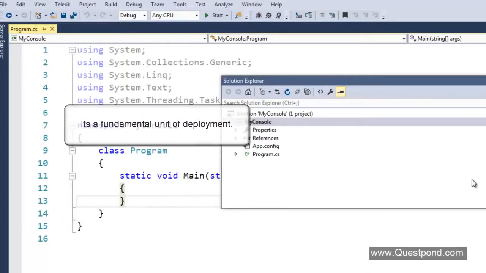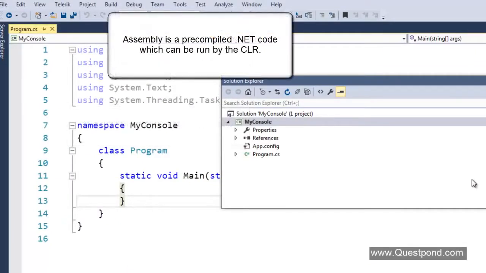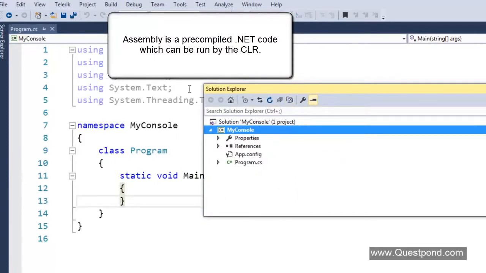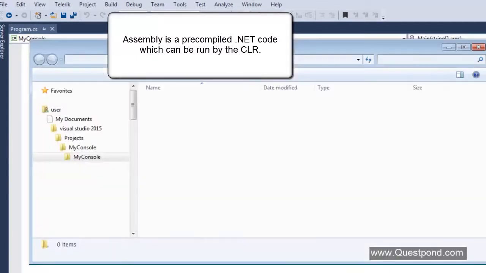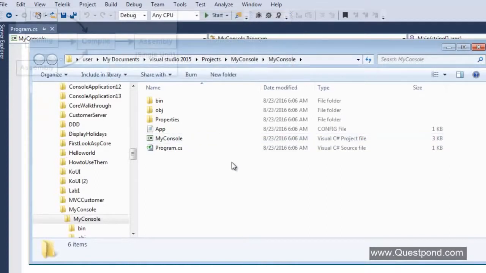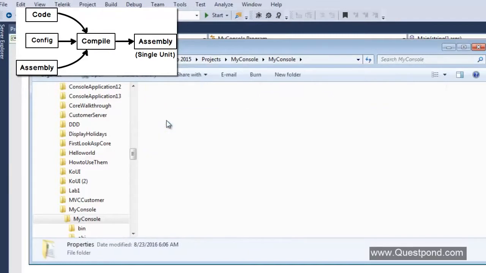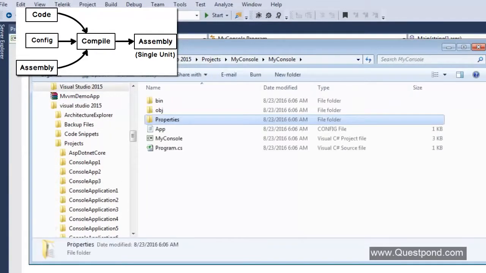Assembly is nothing but a pre-compiled chunk of .NET code which can be run by the CLR. So in other words, for example, you can see over here that I have a very simple project called my console. If I go to the folder of my console, I see a lot of things. I see the source code program.cs, I see the config file, assembly info.cs and a lot of things.